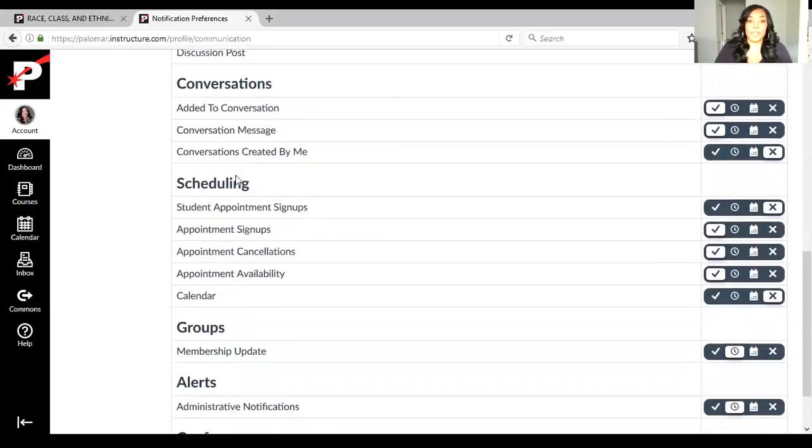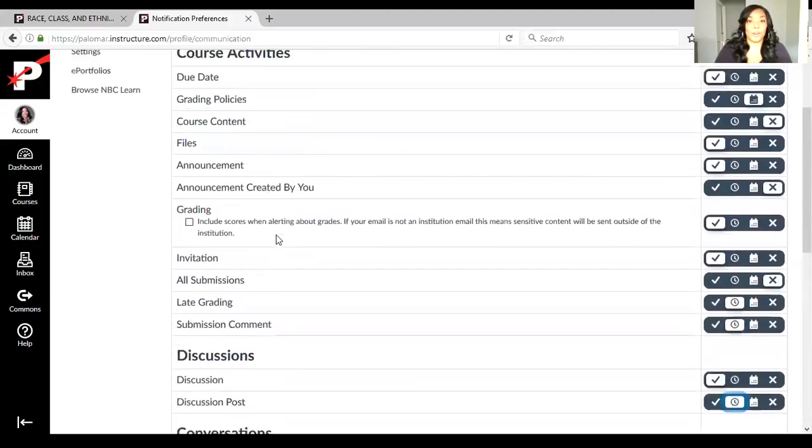There's a bunch of other things that you can go through on your own and choose how you want to be notified. But please be sure to do that. Make sure that you upload a profile picture and set up your notifications, so that way you can stay on top of things for the course and you don't miss out on anything.